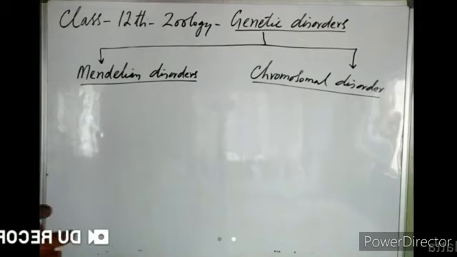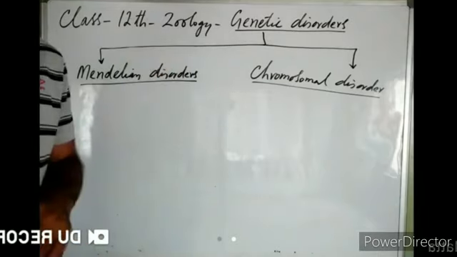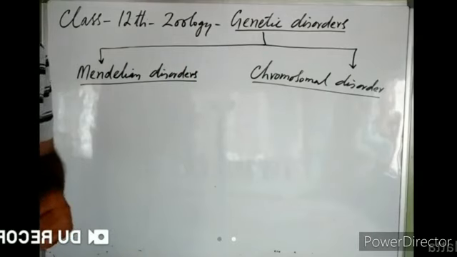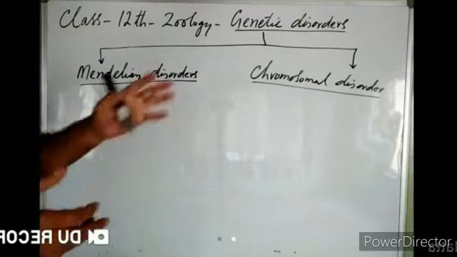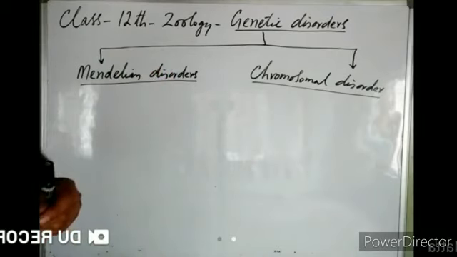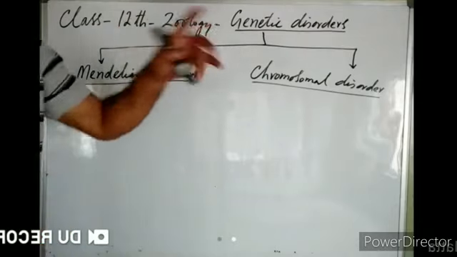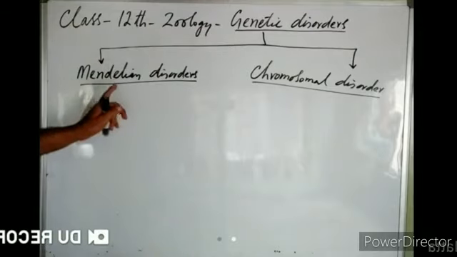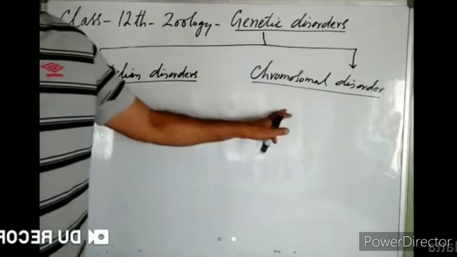Any disorder or any disease which is caused due to change in the genetic material, whether it is change in the gene or change in the number of chromosomes, is known as a genetic disorder. Any problem, any condition which is not good for our body, caused due to change in genetic material, is known as a genetic disorder. Now we classify genetic disorders into two types: Mendelian disorders and chromosomal disorders.